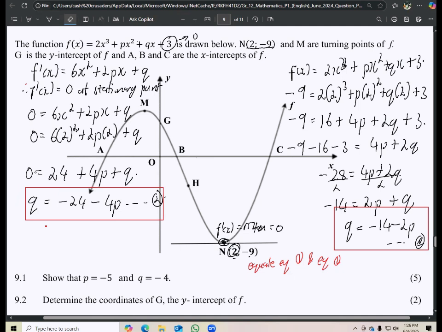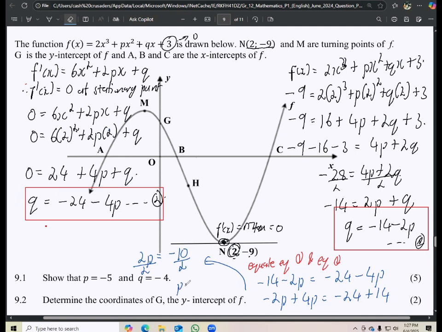So which means now I will have a negative 14 minus 2p is equal to -24 minus 4p. And then have the ones with the p on one side, that's 4p, have the constant on the other side, and then plus 14. So let's continue over here. This will be 2p is equal to what? -24 plus 14, that's -10. Divide both sides by 2, then my p is equal to -5, which is this one here.